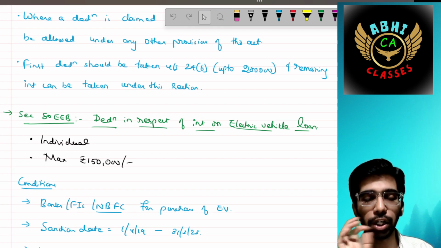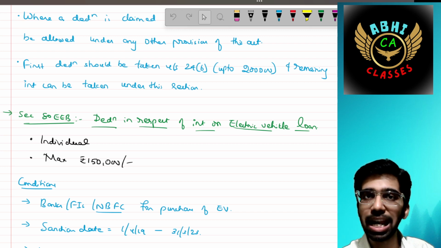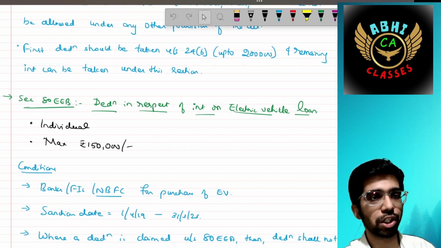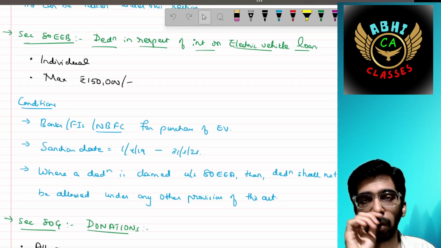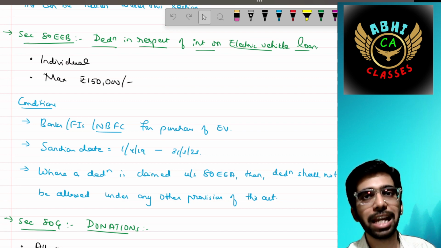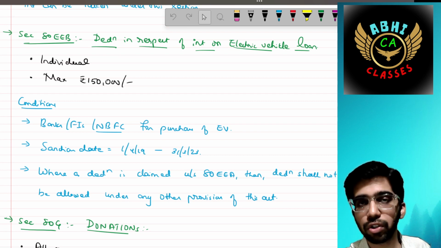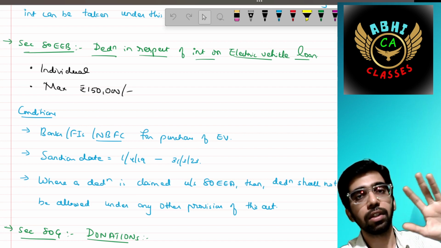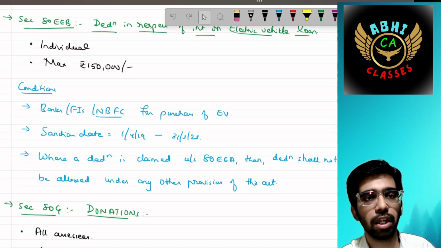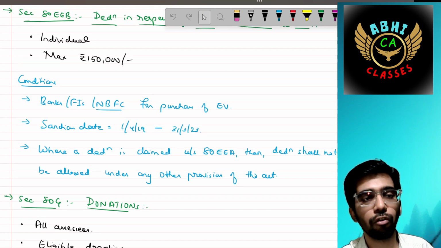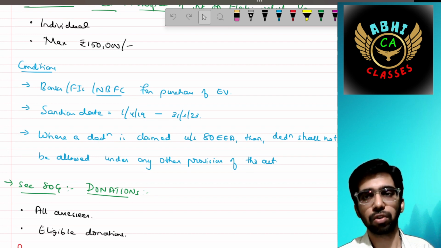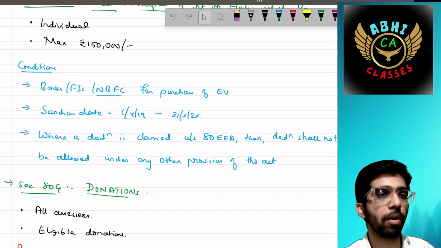Then section 80EEB talks about deduction in respect of interest on electric vehicle loan. It is applicable to all individuals. The maximum limit is 1,50,000. We are talking about only the interest concept, not the EMI, only interest. The condition is that you should borrow the loan from a bank or financial institution. In addition, you can also borrow from an NBFC, non-banking financial company. In the above two sections, there is no concept of NBFC. There is a concept of NBFC for the purchase of an EV, that is an electric vehicle. The sanction date should be 1st April 2019 to 31st March 2023. They have provided a limit of 4 years.